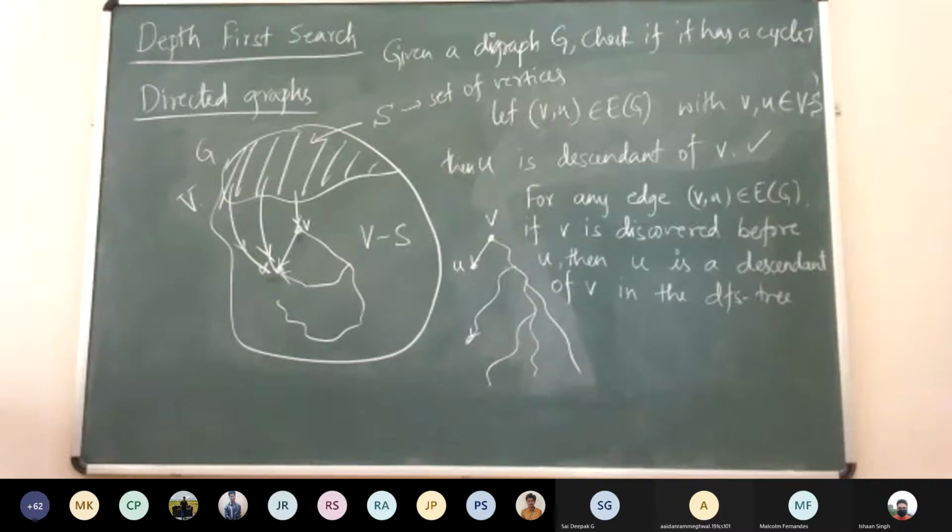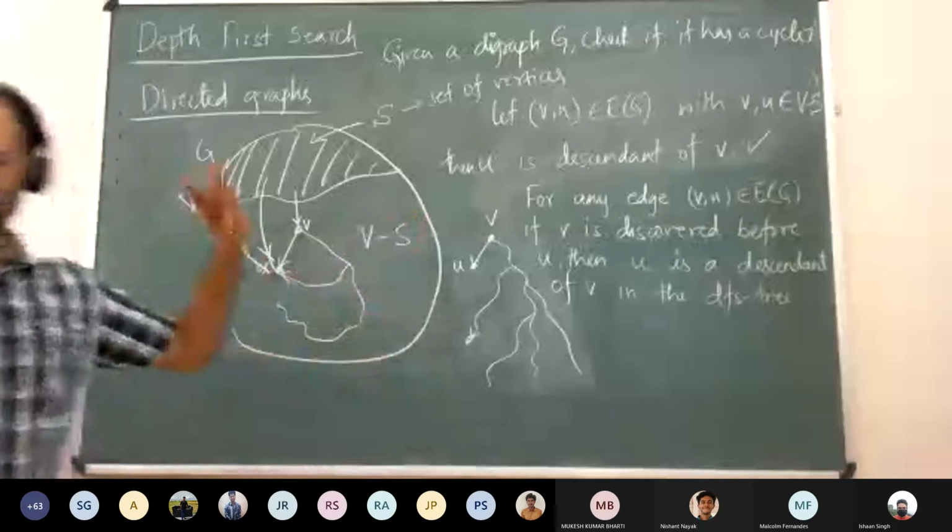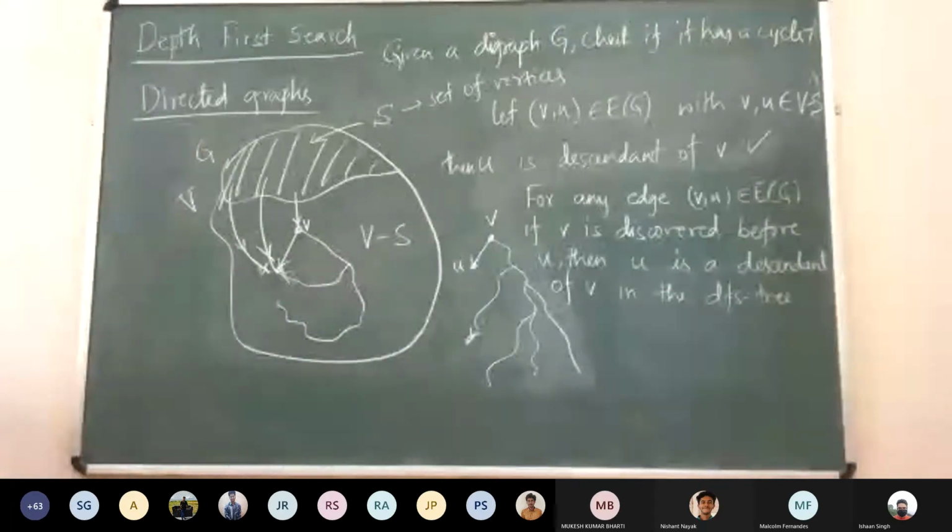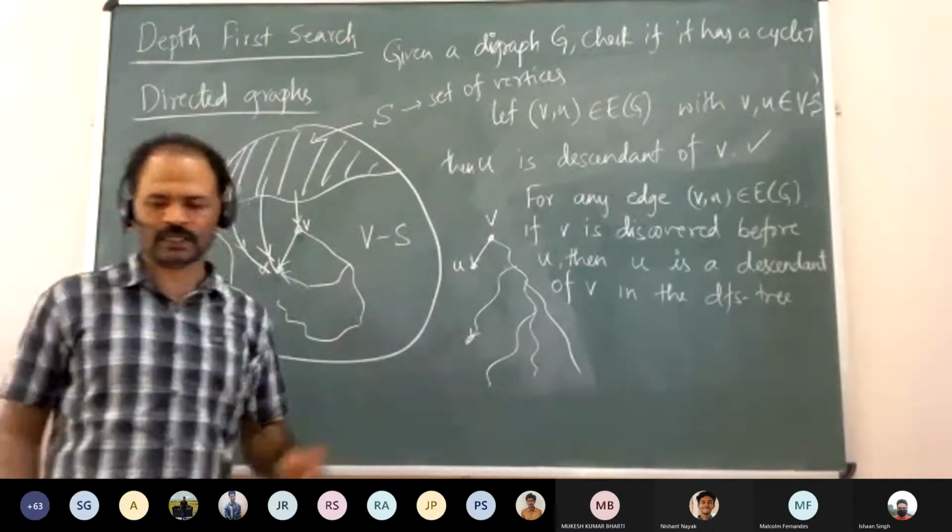Is it clear why this is true? Does everyone agree to this? Yesterday we even looked at the proof. There is no way the DFS would backtrack from V without discovering U, since U is a neighbor of V.